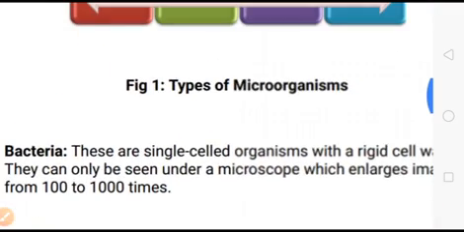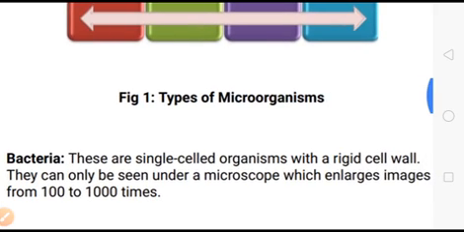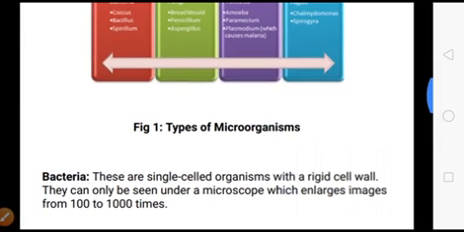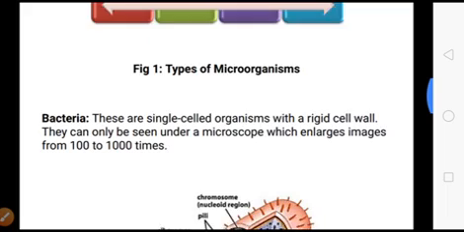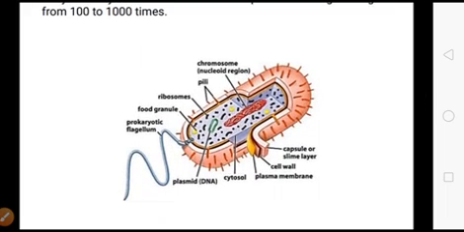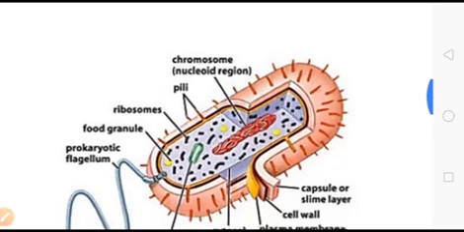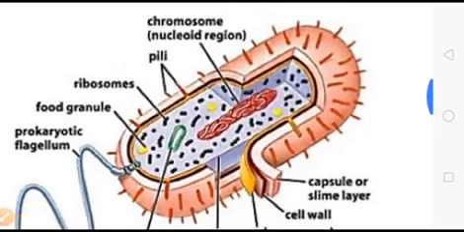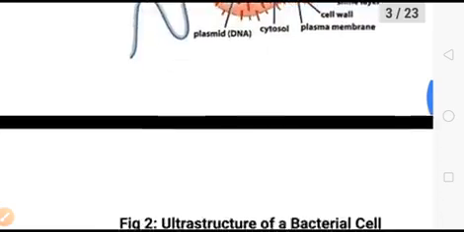Let's understand what bacteria are. Bacteria are single cell organisms with a rigid cell wall. They can only be seen under a microscope, which enlarges images from 100 to 10,000 times. This is the enlarged image. You can see here the bacteria, right?